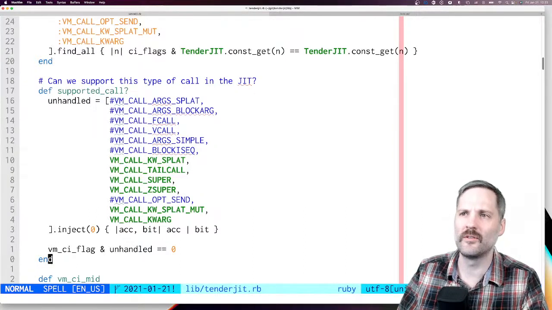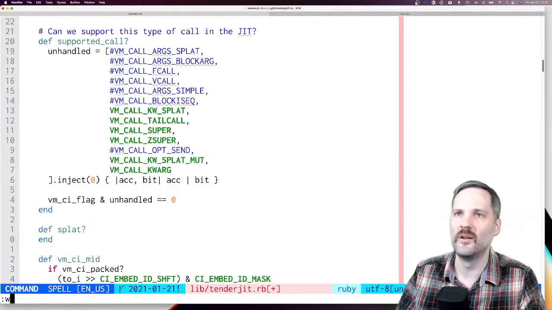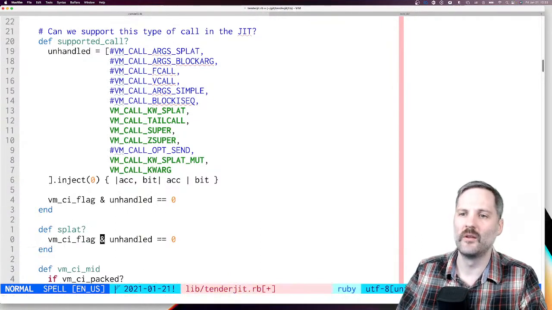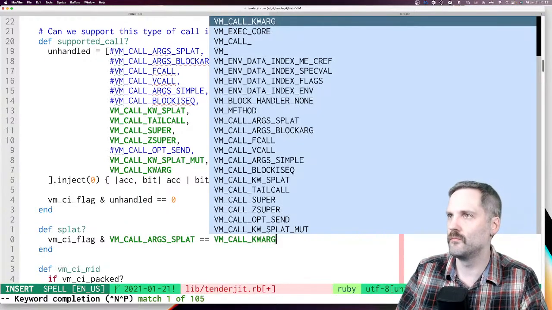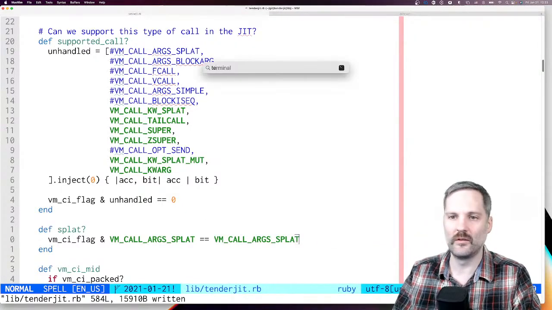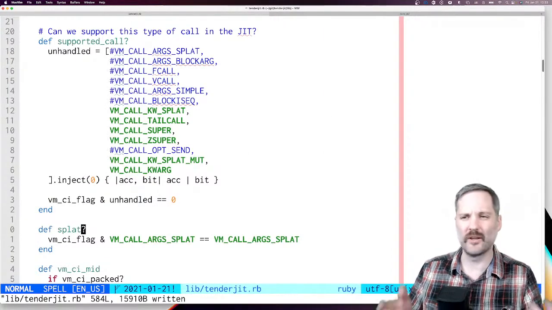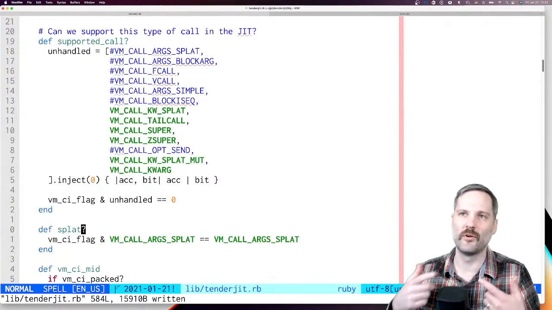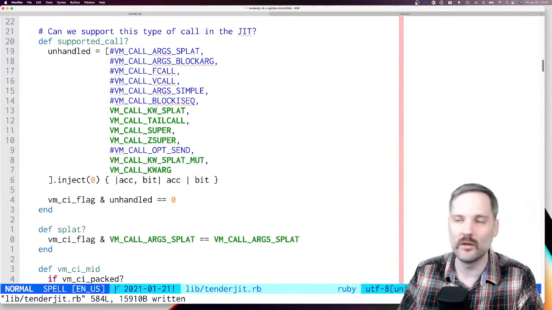And actually I want to do another thing, because I'm kind of interested if this is a splat. Let's make a splat thing, VM call args splat. Okay. So let's go back here. I'm just making a predicate method to test, because I'm not 100% sure if that's the right flag. I think it is. It has the same name, but I just want to check.